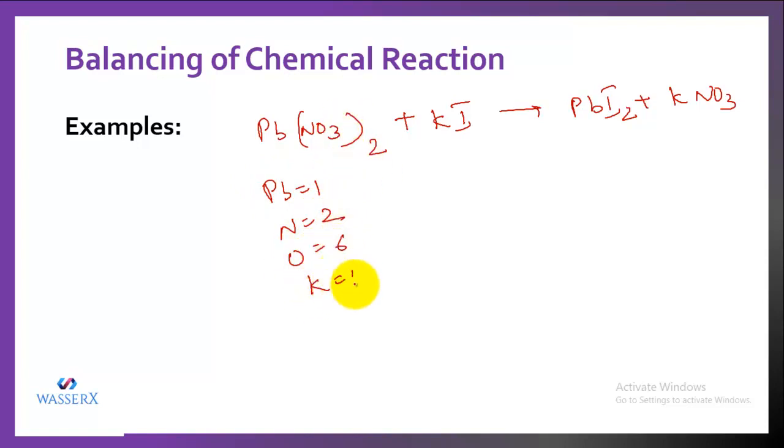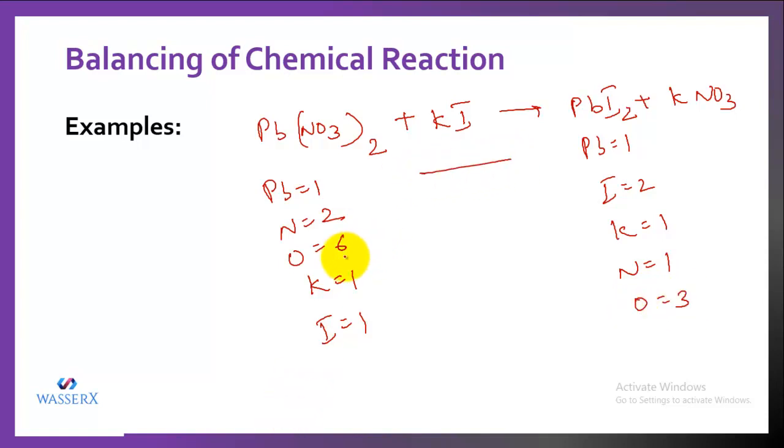For potassium, it is 1. For iodine, again, it is 1. On the right hand side, lead is 1, iodine is 2, potassium is 1, nitrogen is 1, oxygen is 3. So lead is balanced, and potassium is balanced, but nitrogen, oxygen and iodine are not balanced.